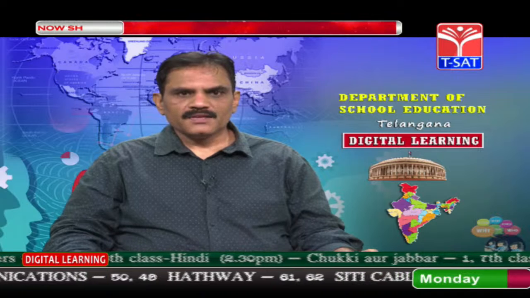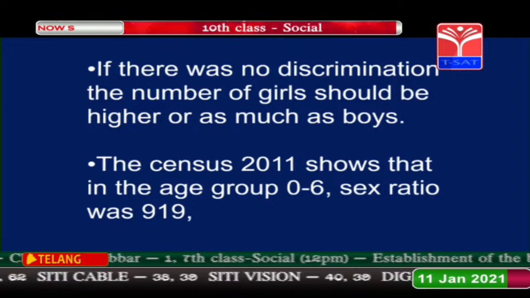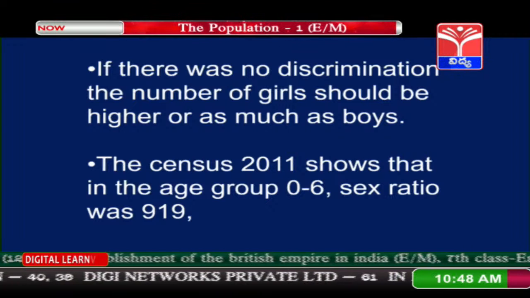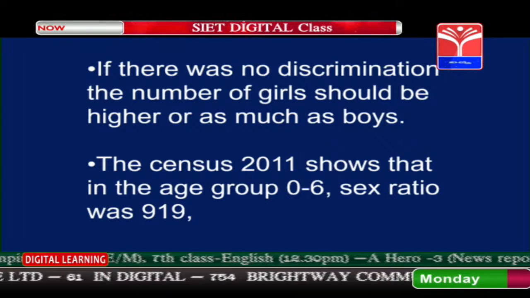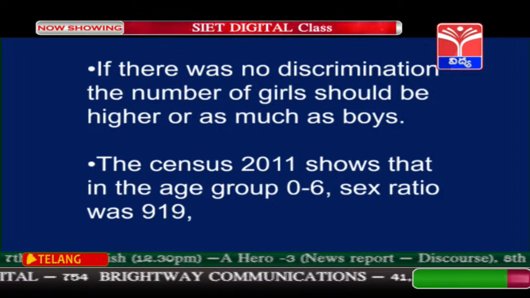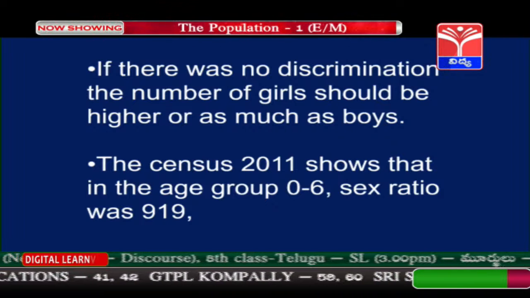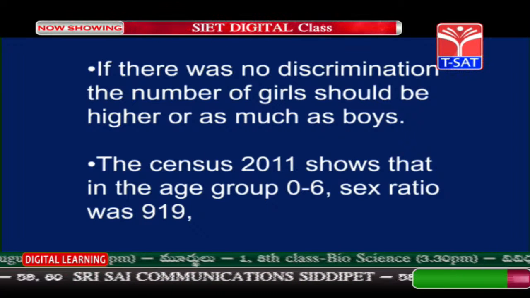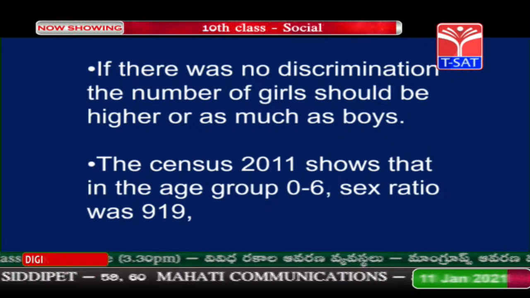If there was no discrimination, the number of girls should be as high as boys. Earlier we have seen in the table that in the 0 to 6 years group also, the number of girls is very low and decreasing. The census 2011 shows that in the age group of 0 to 6, the sex ratio was 919. We can see that most of the people do not want the female child.